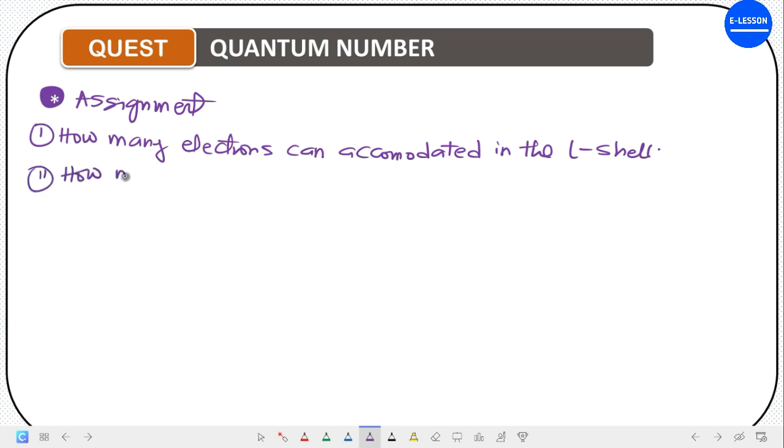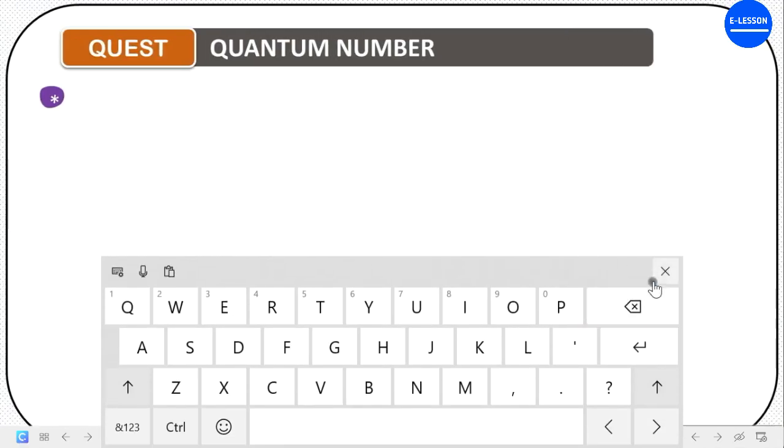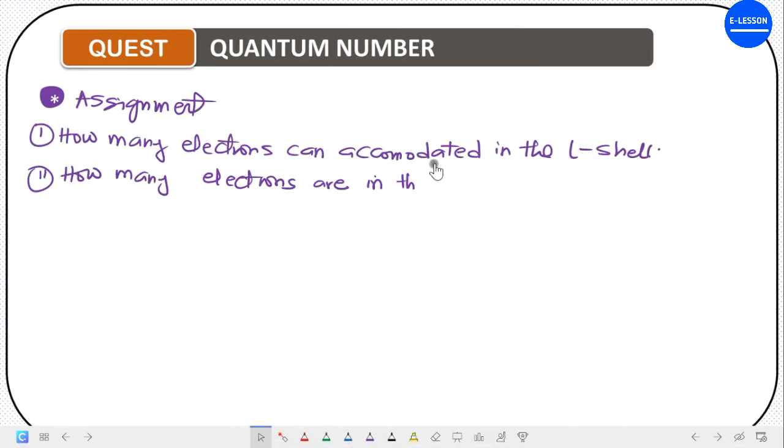Now, assignment number 2: how many electrons are in the sublevel for which l is equal to 2?